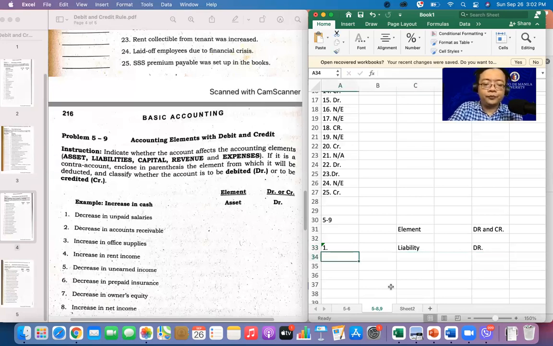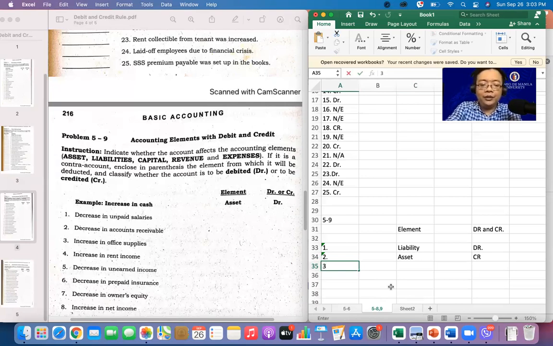Number 2. Decrease in accounts receivable. Alam natin na accounts receivable is an asset account, so we put here asset. What will happen to our receivable if we decrease? Debit or credit? Credit siya. Diba, napakadali na ng debit and credit. Hopefully ngayon, maintindihan niyo na. Mas madali na niyang naintindihan.